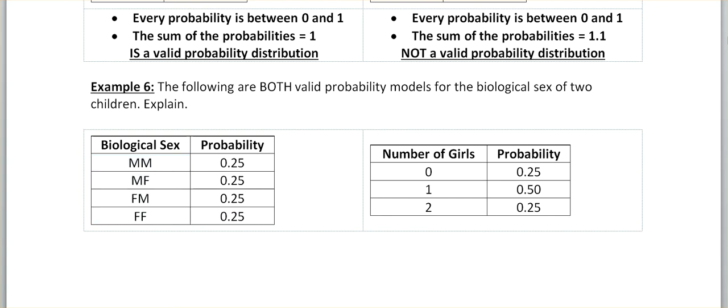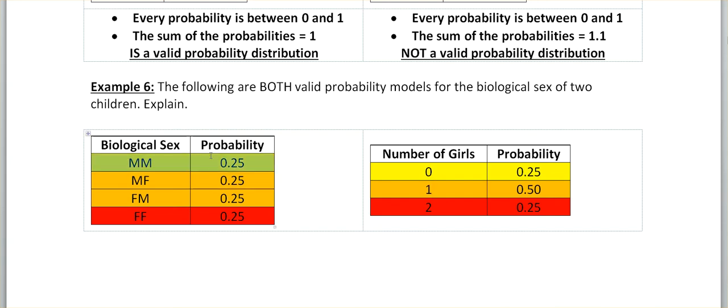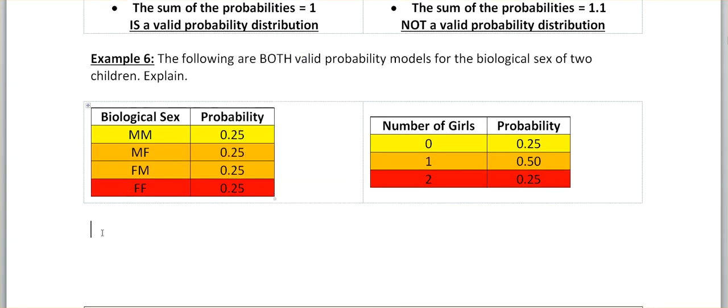And this combination over here kind of pushes together a couple different ones. So it takes the male-female, female-male mix and it mushes it together, if you will, with the number of girls over here. There we go, I color coded them. So you can see male-male means you have no girls, so that would be 0.25, whereas male-female and female-male both mean you have 1 girl. So that would be here, and together they would make 0.5. And then female-female is 2 girls, so that's 0.25.